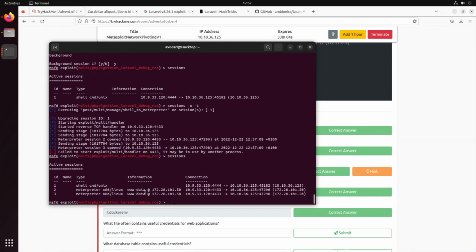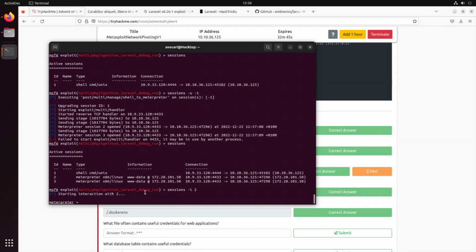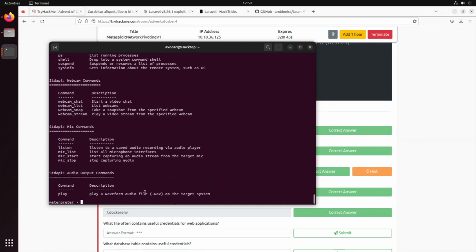I used a part of this earlier on to try out if the connection actually works with Meterpreter. So that might now just be a bit of a problem here. But we can still try to connect to it. So sessions -i. Let's connect to session 2. And yeah, okay, so it works.